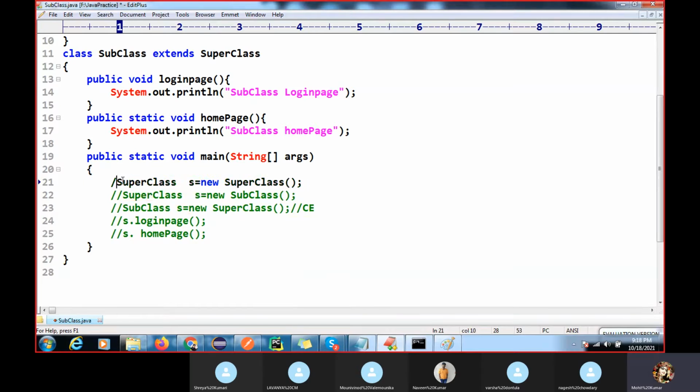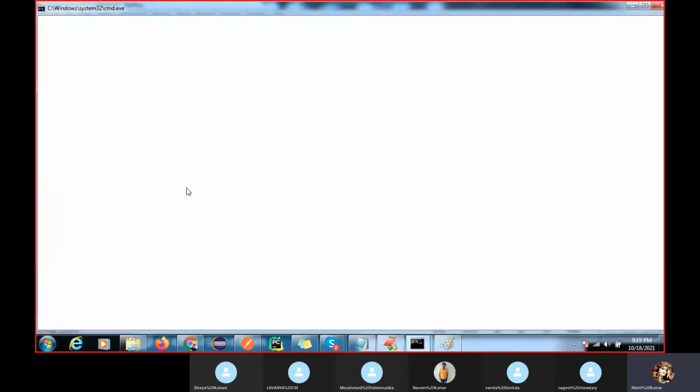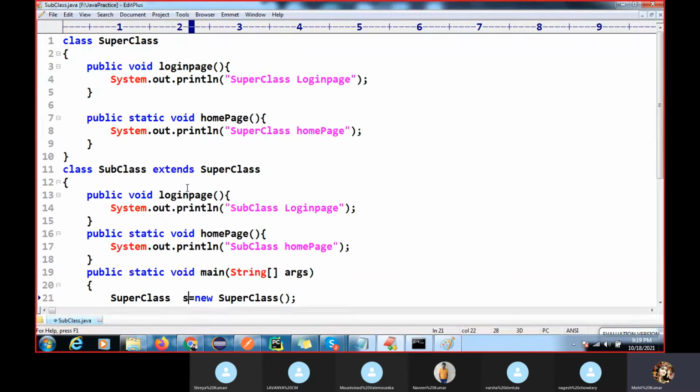Okay, so you can see if I execute a superclass type reference variable, and if I call home page, which class method will execute? It will check which type of the class reference variable. This is the superclass type, then superclass will execute. You can see, superclass home page executed, right?